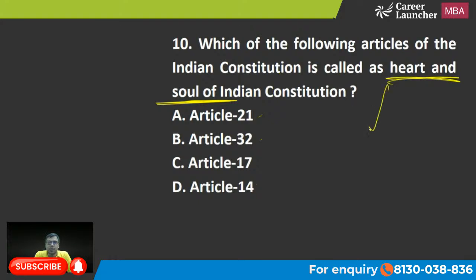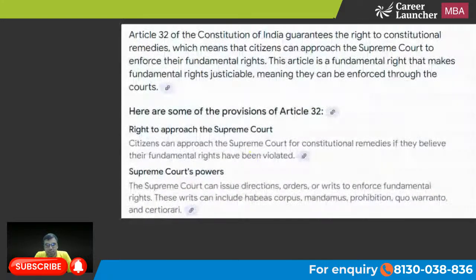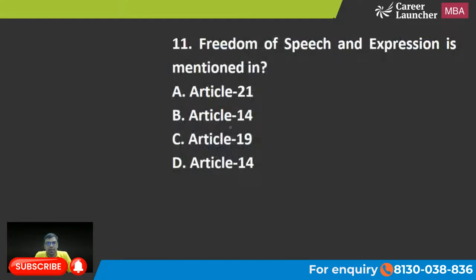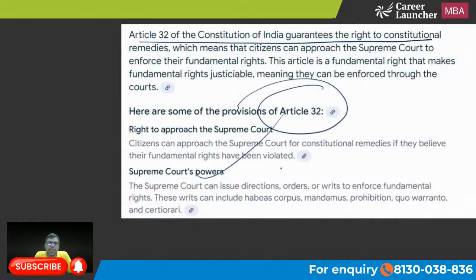It was said by Bhimrao Ambedkar himself. He said... The right answer is B. Okay, so Article 32 of the Indian Constitution talks about it. ठीक है. और इसमें writ power होता है. There are 5 writs: habeas corpus, mandamus, prohibition, quo warranto, and certiorari.